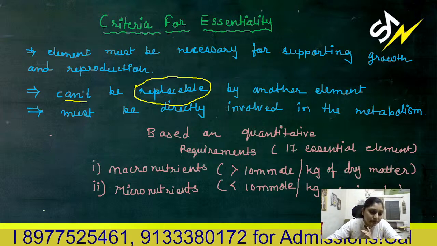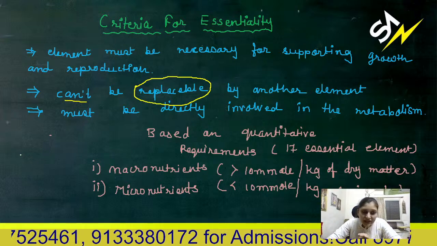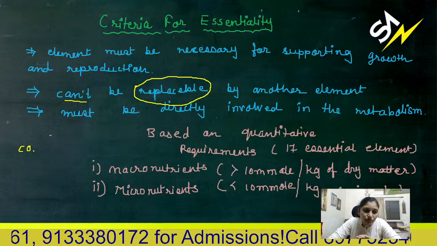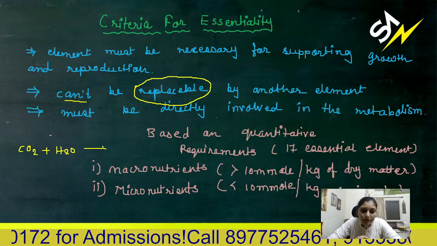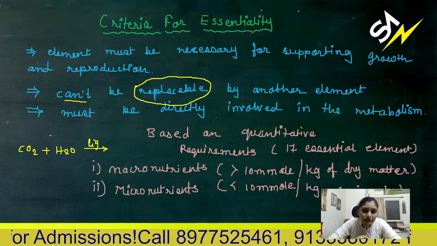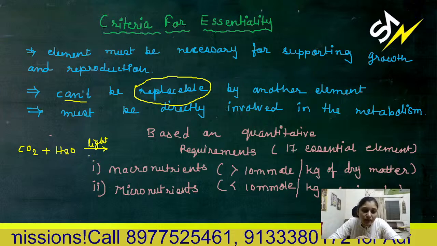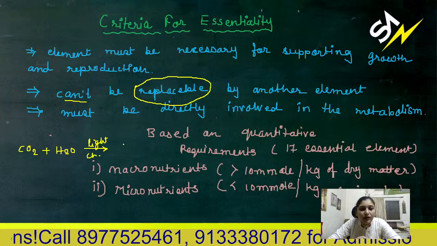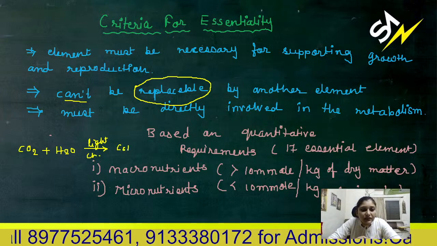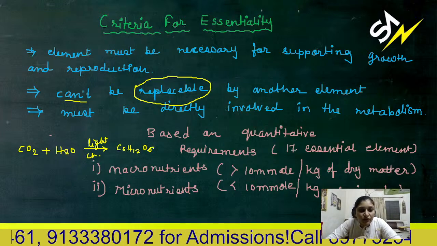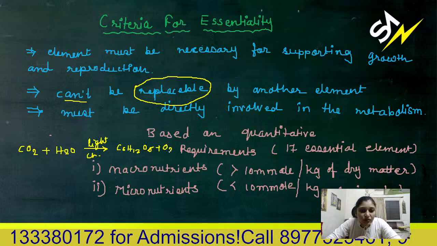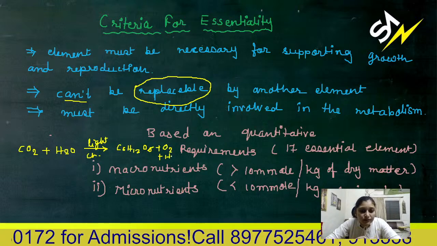For example, CO2 plus H2O, in presence of light and chlorophyll, will form C6H12O6. This is the reaction of photosynthesis, plus oxygen plus water.